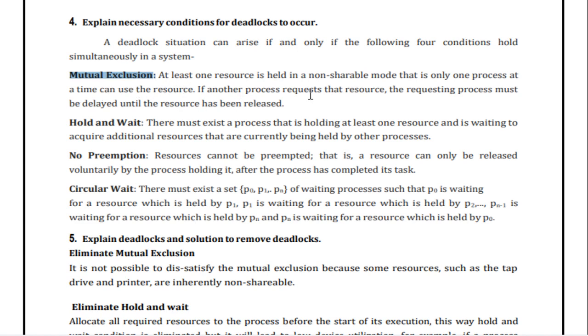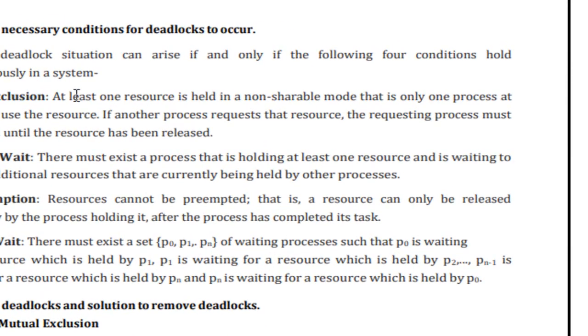If another process requests the resource, then the requesting process must be delayed, or we can say wait, until the resource has been released.